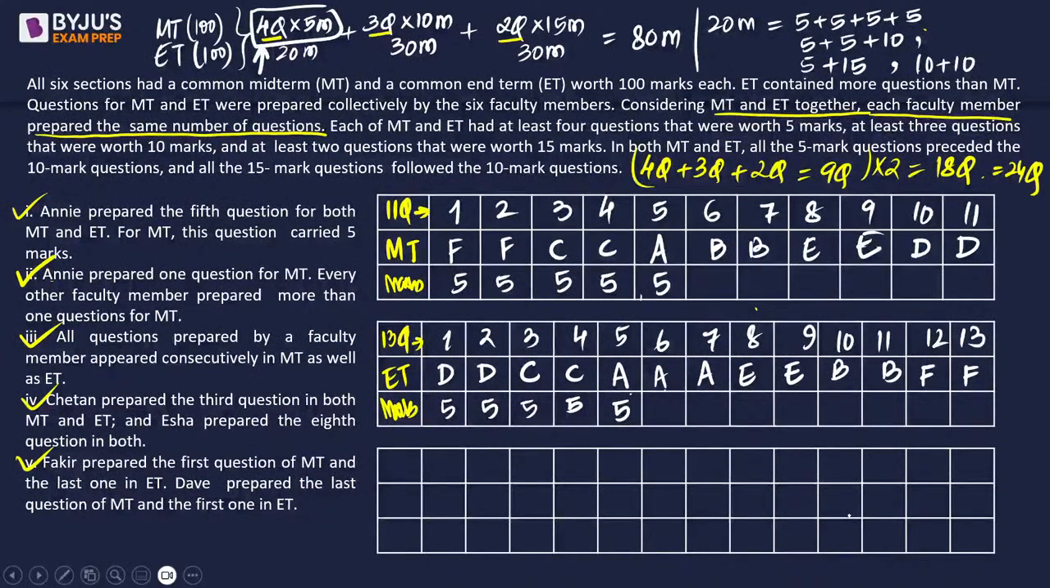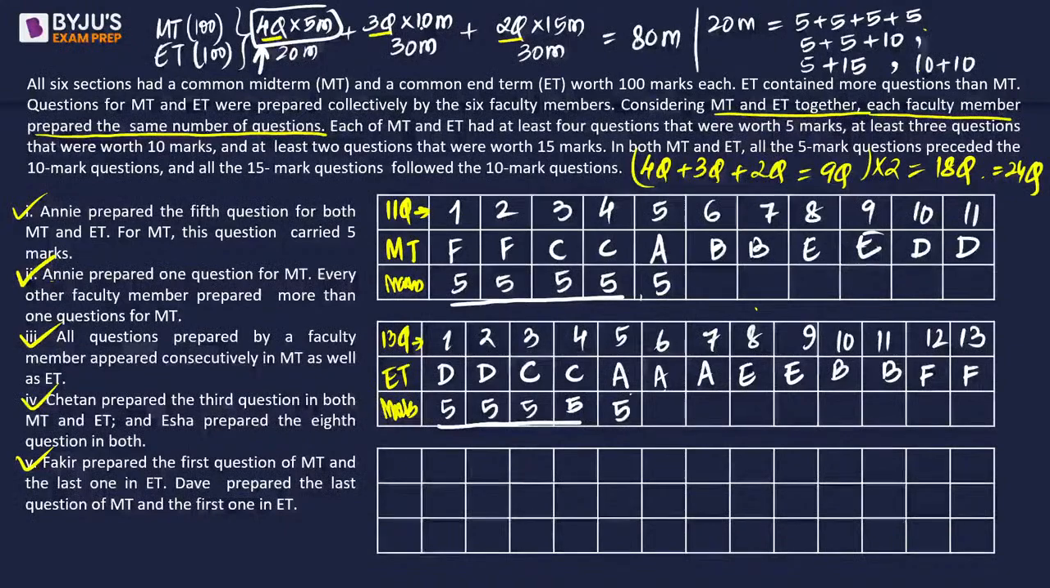So far we are able to complete which question number of MT and ET is being prepared by whom. Now we need to find out the combination, right? So out of 4 questions of 5 marks, we have figured out 4, 1-5 more are needed.